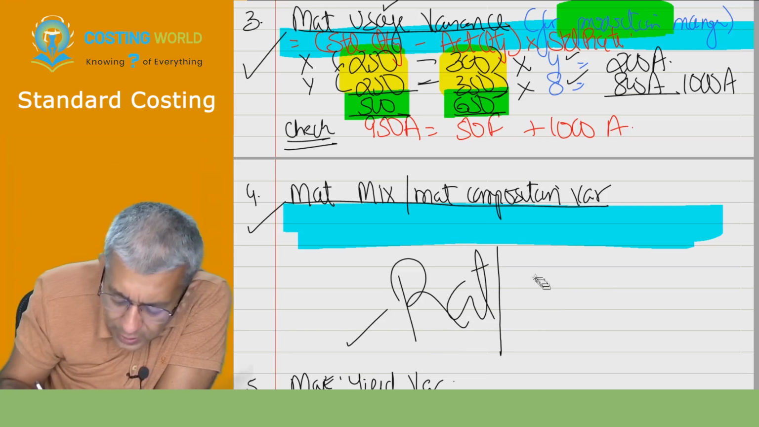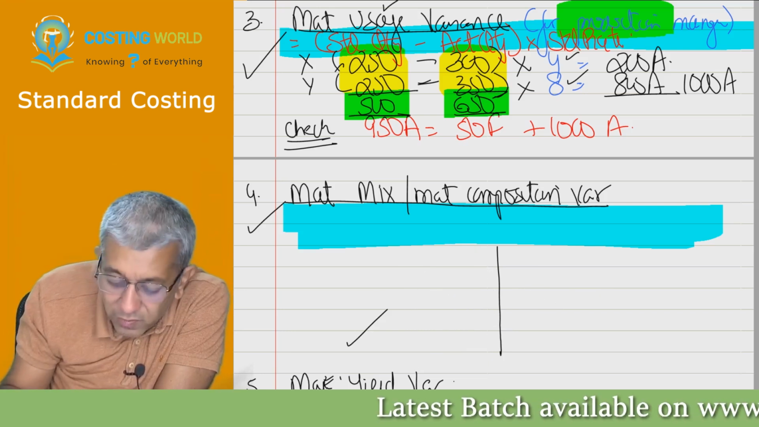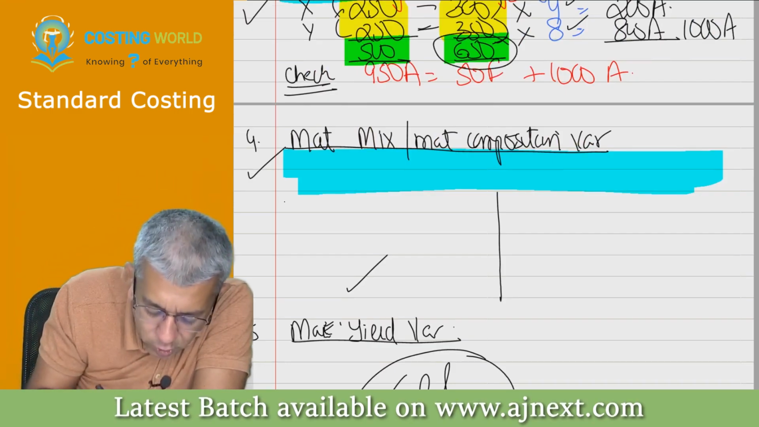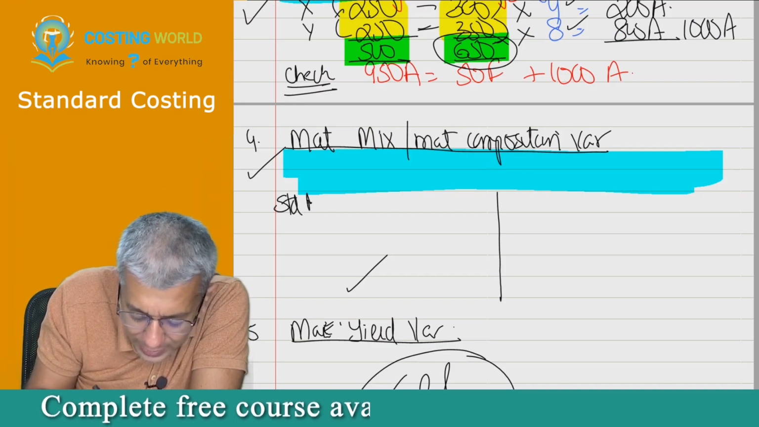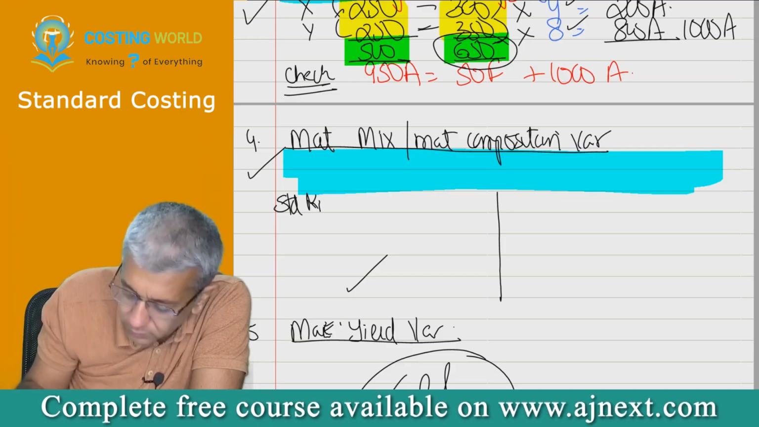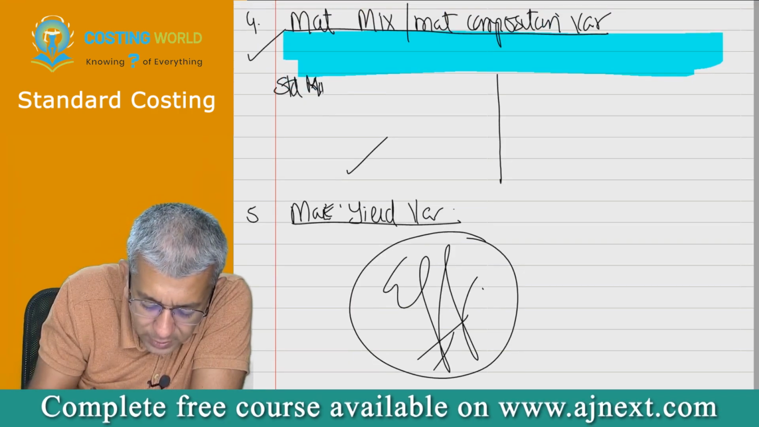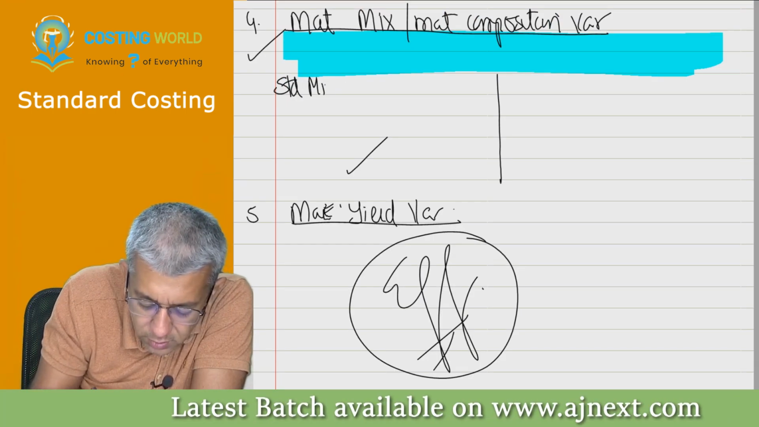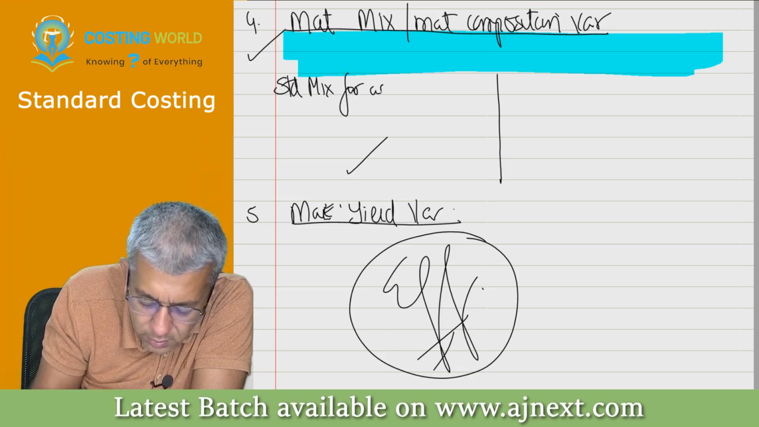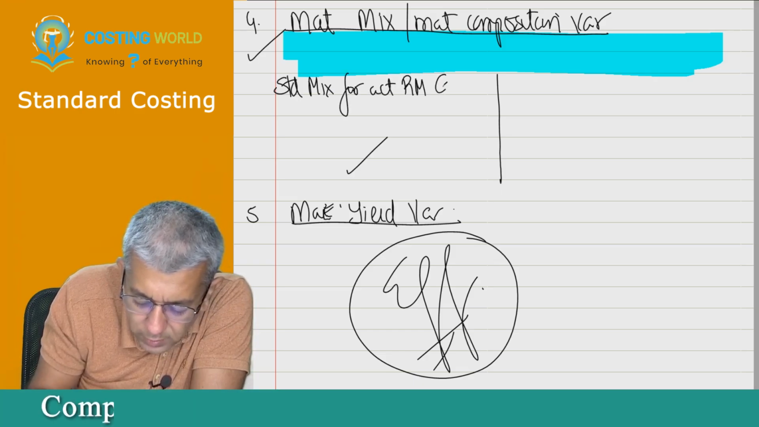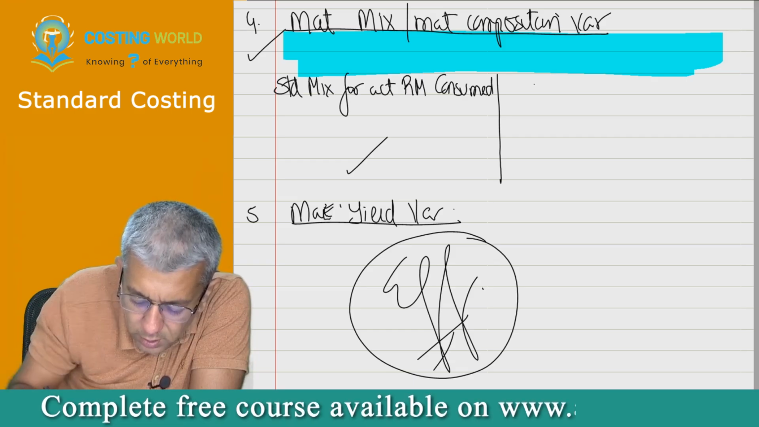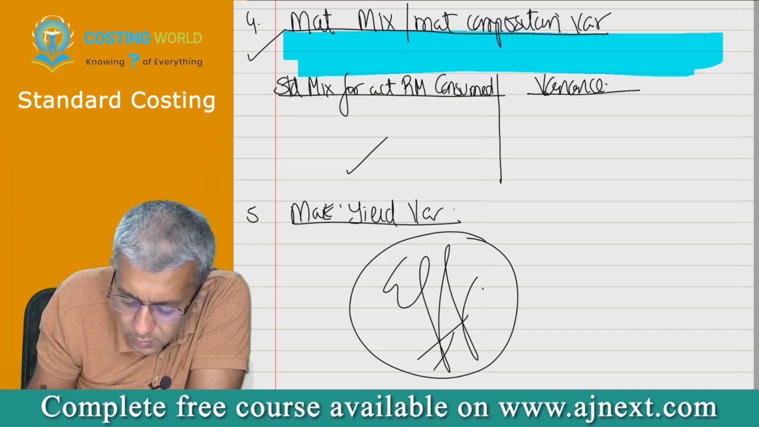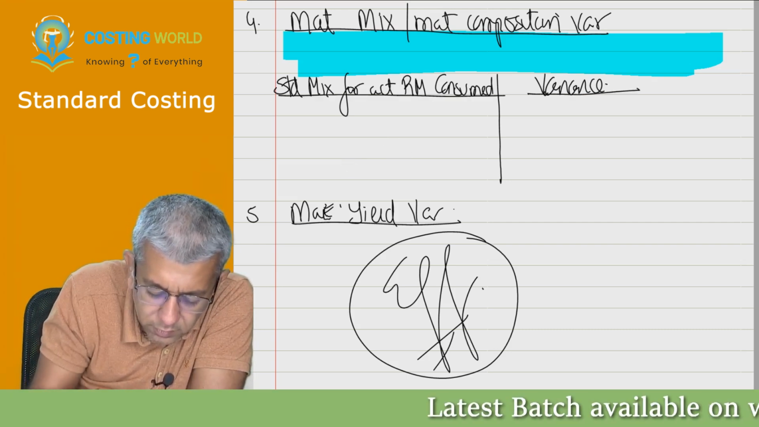In ratio, you all have done a good job or not. We are only trying to talk of ratio. So therefore, let's break 650 into standard ratio. Write down the words over here: Standard mix for actual raw material consumed. Variance.